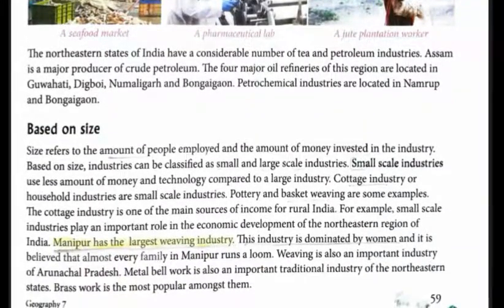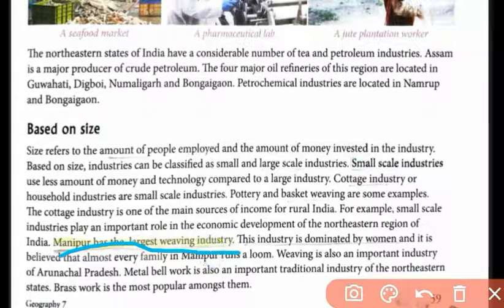One thing you have to remember, students: the raw materials found in a place lead to various industries growing there. Now, industries based on size. The very important point to remember here is that Manipur has the largest weaving industry. This industry is also dominated by women in that region, and in every family in Manipur they run a loom.